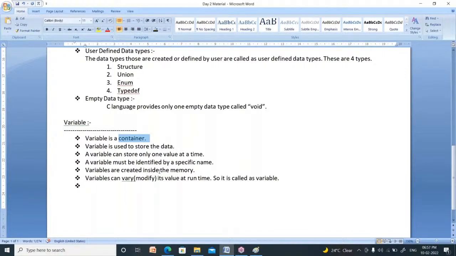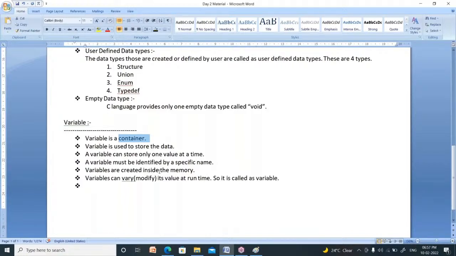Now, how many values can we store in a variable at a time? We can store only one value at a time. Every variable must have a unique name. Every variable must be identified by a specific name. The variables are always created inside the memory. Variables allow us to modify their value. Modify means variation. So it is called variable. Now you got what a variable is.